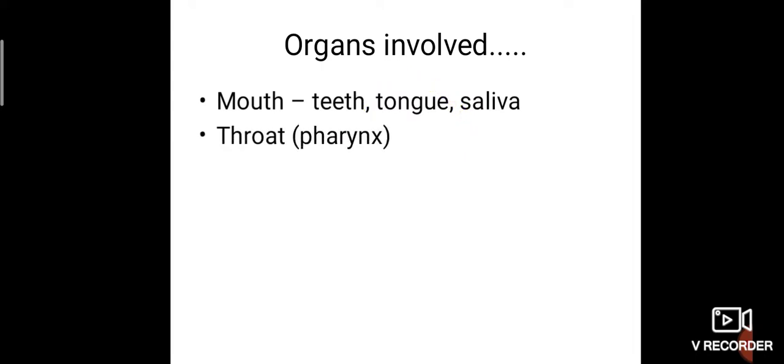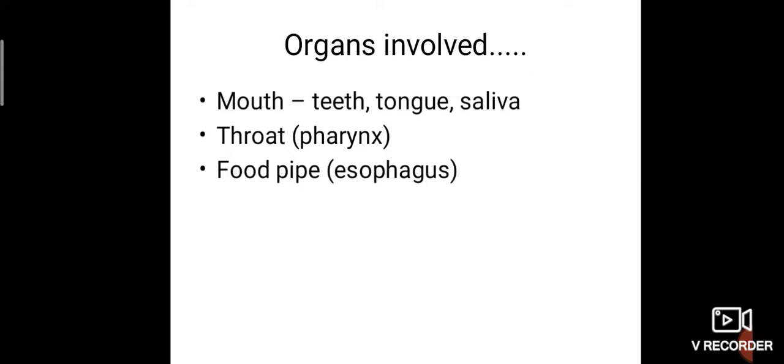Next, the food enters our throat region. Our throat region is called the pharynx. The tongue helps to swallow the food, and that food enters through the throat, and the throat region is called pharynx. Next, the throat is connected with a long tube called the food pipe. It looks like a pipe because it is a long tube. It is called the esophagus.